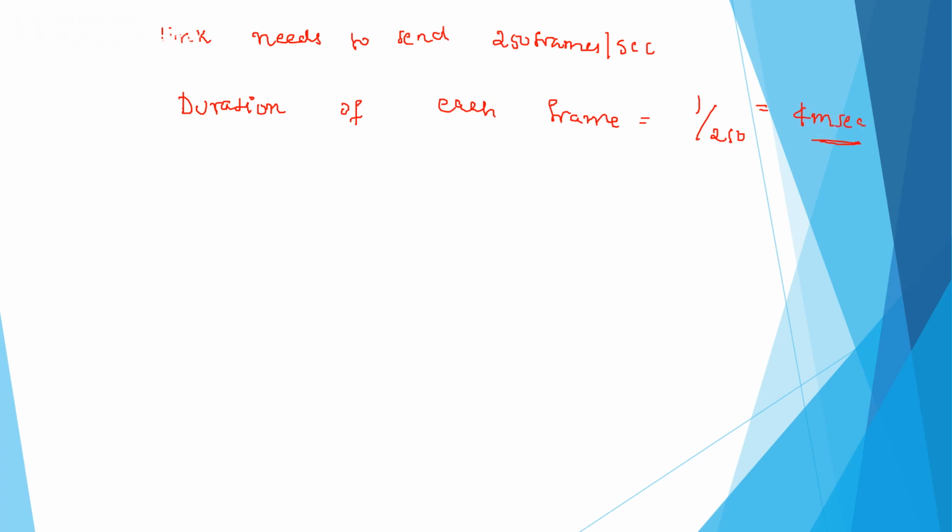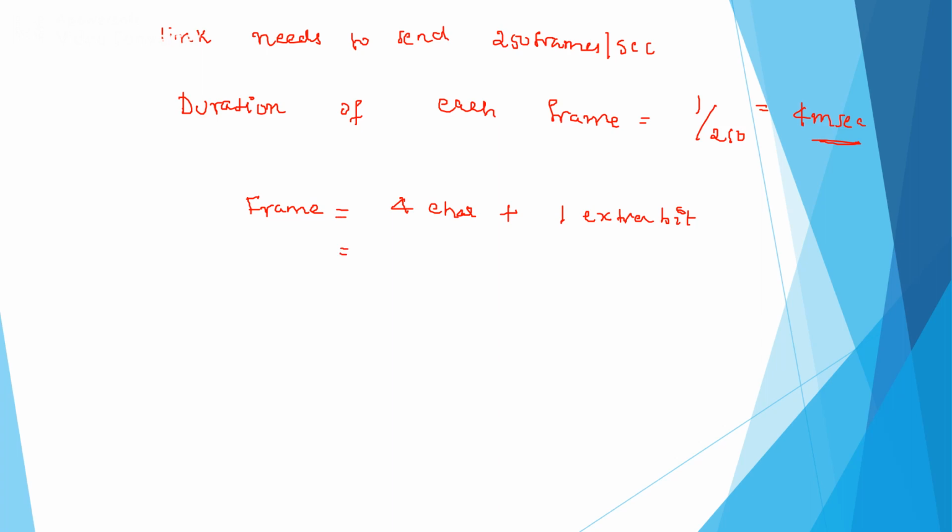Now, as I mentioned before, each frame carries 4 characters and 1 extra bit, that is the synchronization bit.